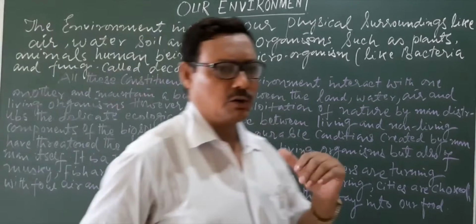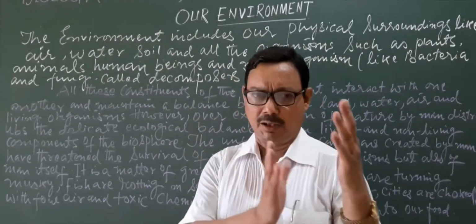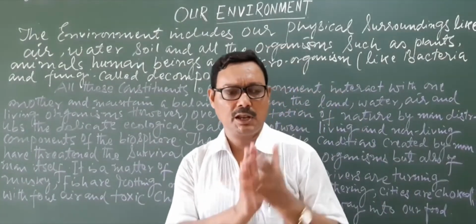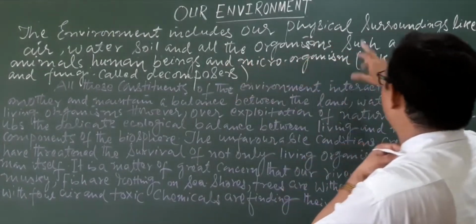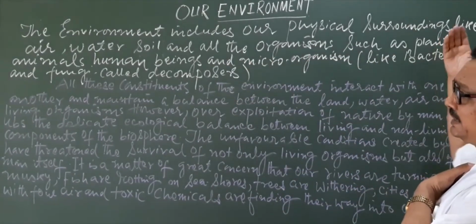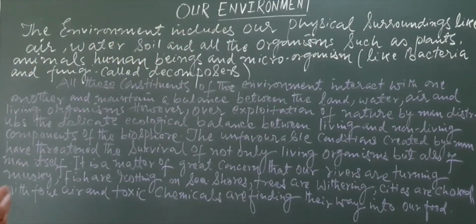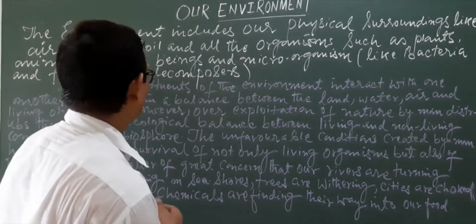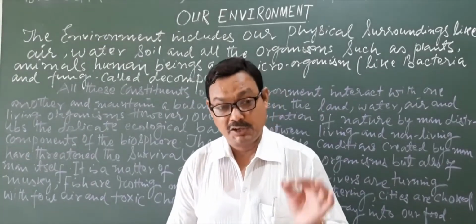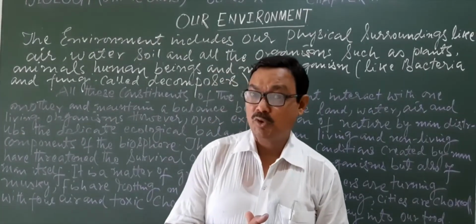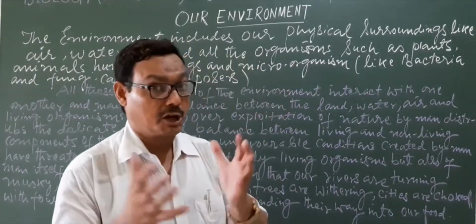The environment includes physical surroundings, in which we will see the contribution of soil, water, air, and all the organisms such as plants, animals, human beings, and also microorganisms like bacteria and fungi. From the ecological point of view, we call them the decomposers.